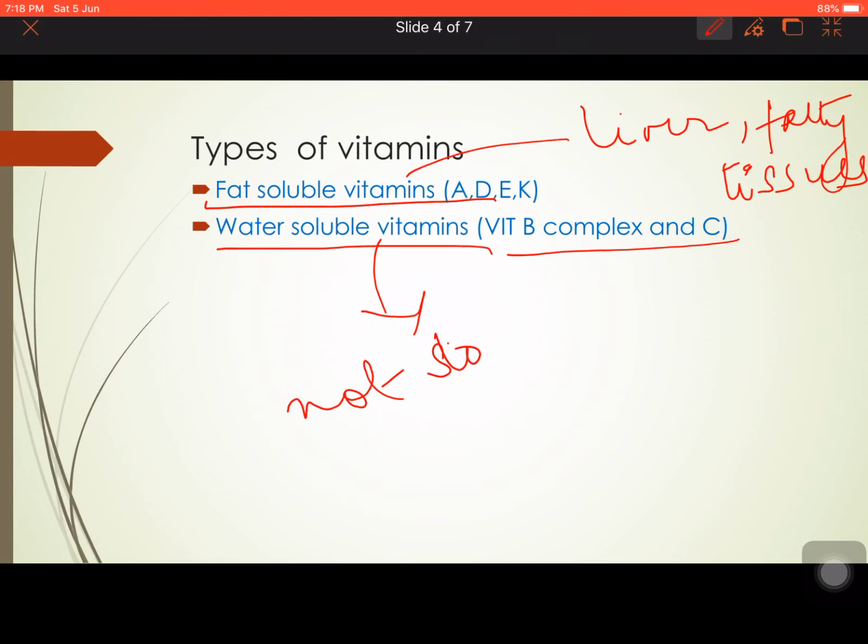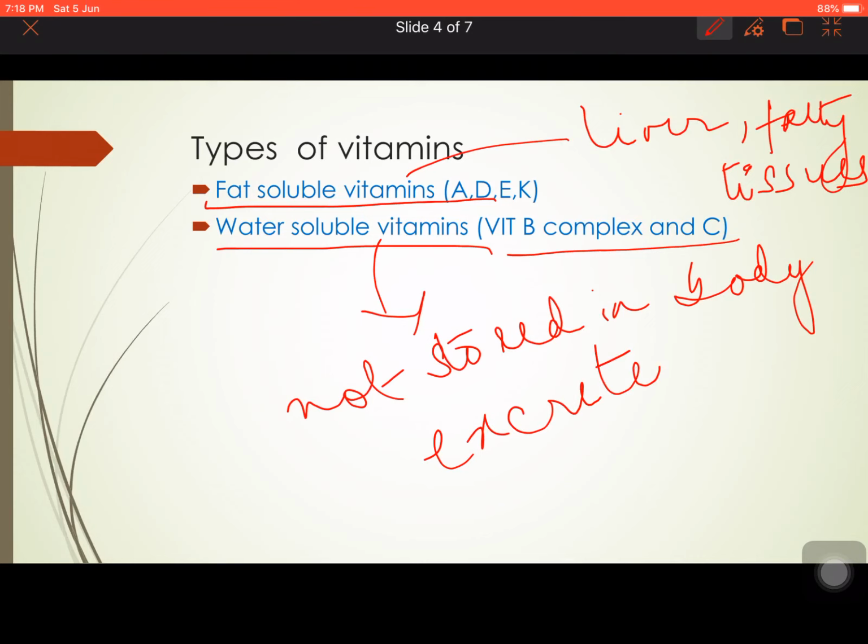So we should keep on taking vitamin C and vitamin B complex every day, in a certain amount. Otherwise, we will be deficient of these vitamins, as they are soluble in water, not stored in the body, and are excreted through urine.